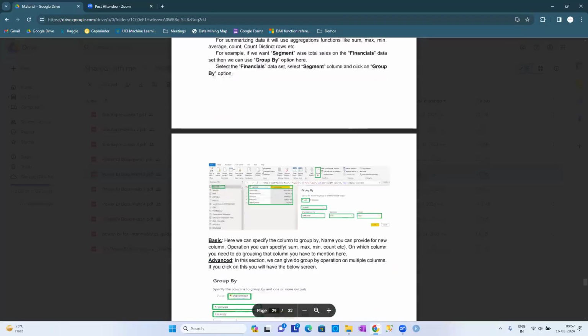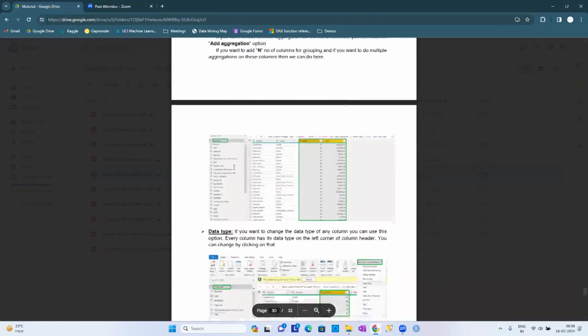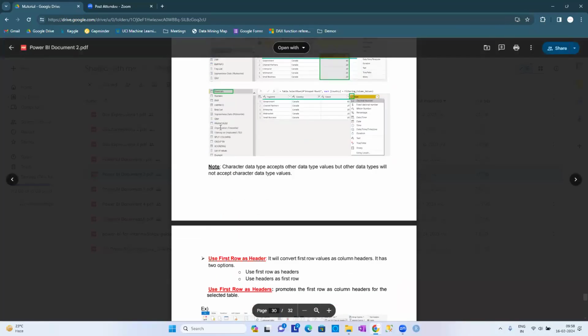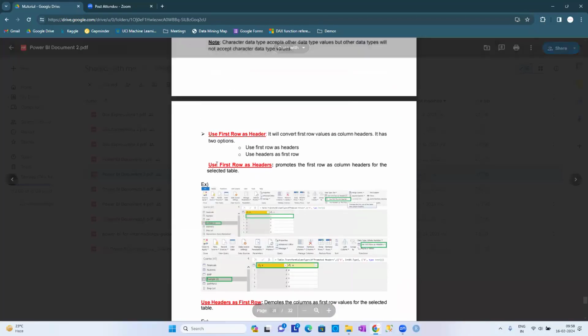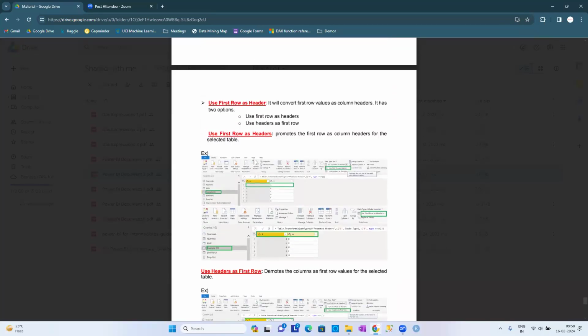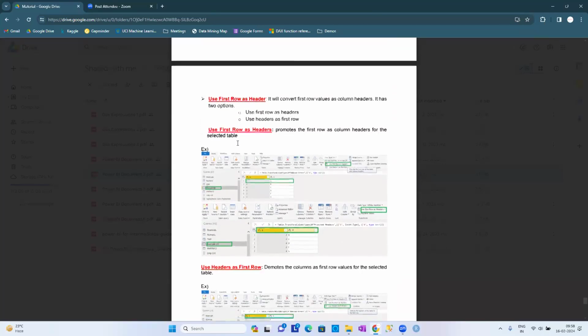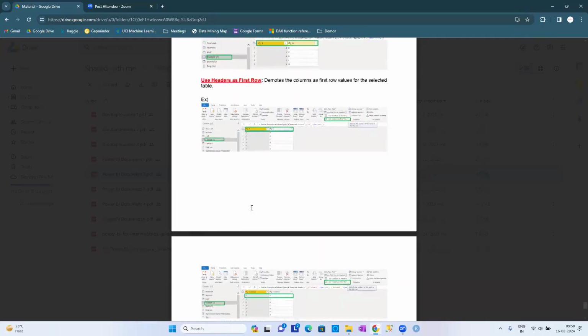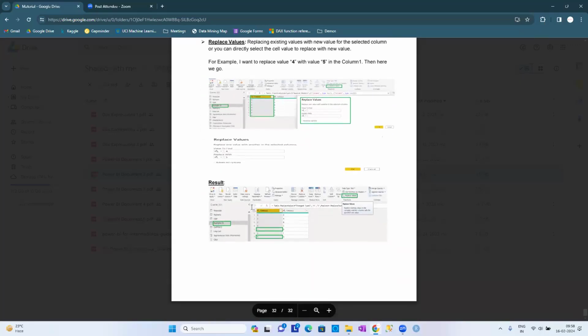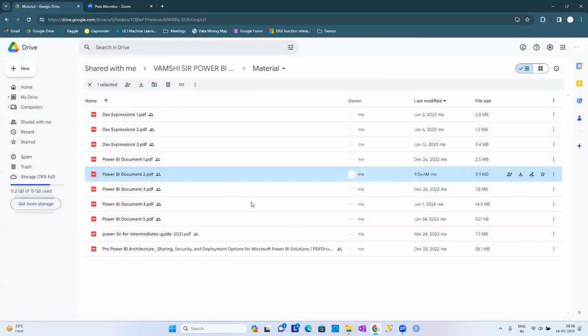So we can see the application. Group by I have not yet discussed. Data type we have discussed. Using the first row as the header, how to use them, and using the header as the first row, how to work on them. These are the options, guys. And we have started with the merge queries.